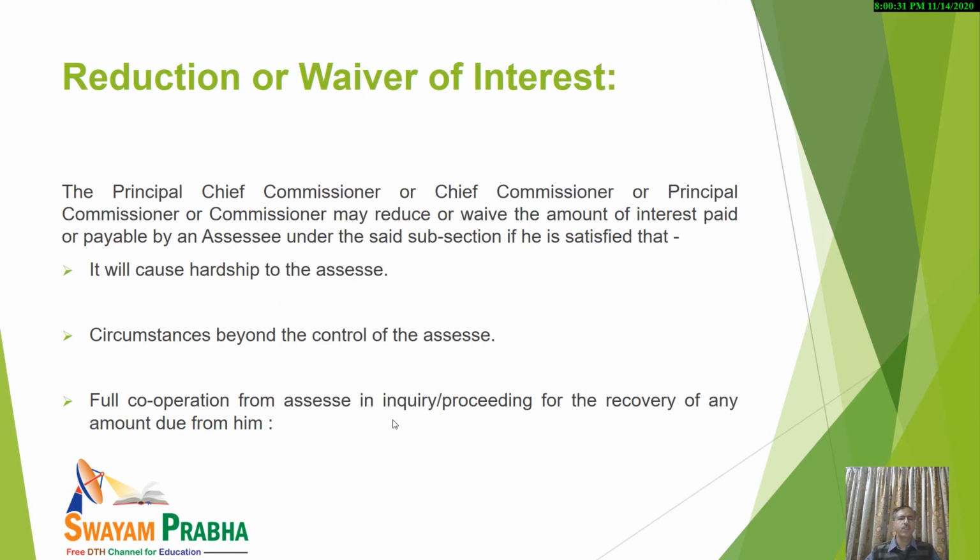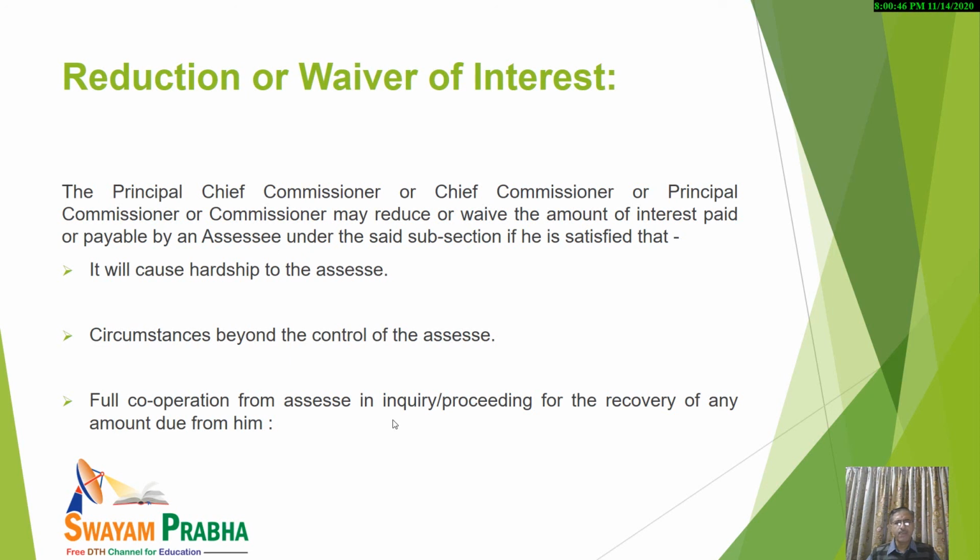One thing more, you should note that authorities like Principal Chief Commissioner, Chief Commissioner, Principal Commissioner, or Commissioner of Income Tax are there.